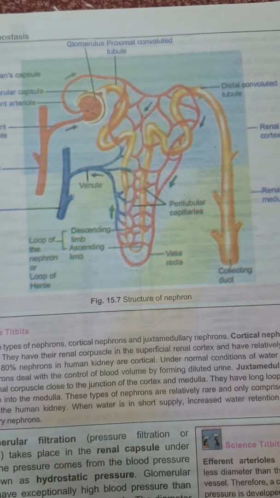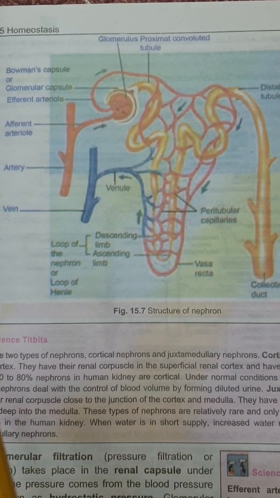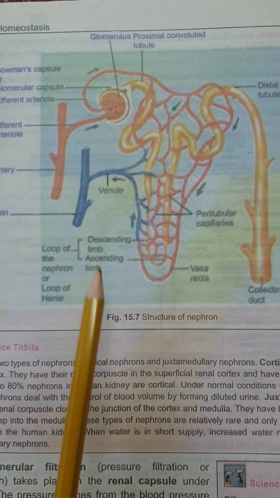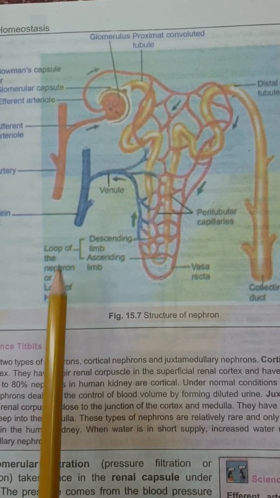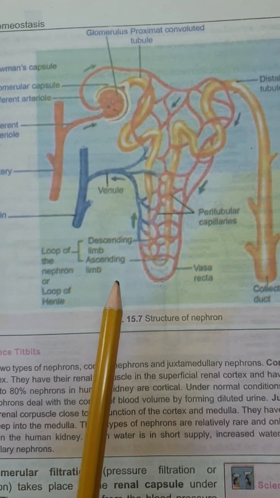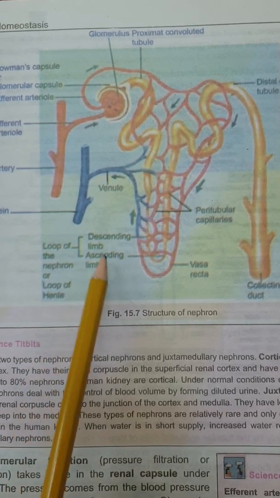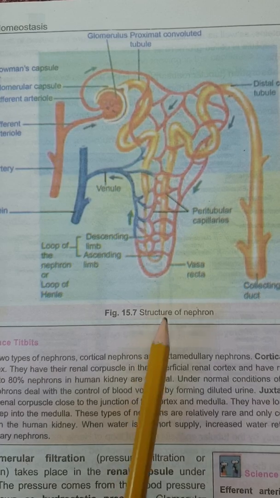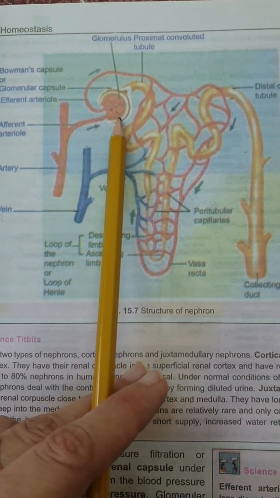Now, what is the function of the kidney? The kidney performs two functions. One is the removal or excretion of the extra material, and the second one is the regulation of the osmotic environment, or osmoregulation. So it works in both osmoregulation and excretion. First of all, we will study its function of excretion, when blood comes here.